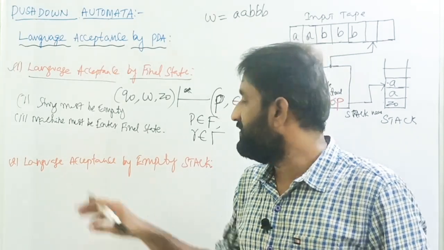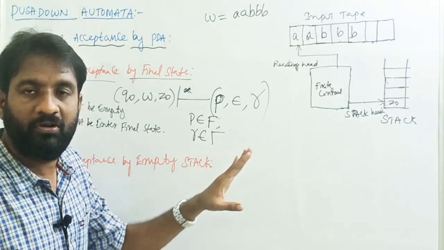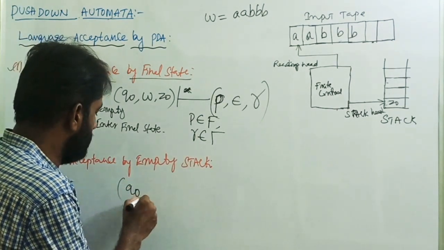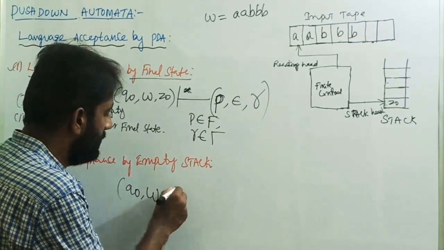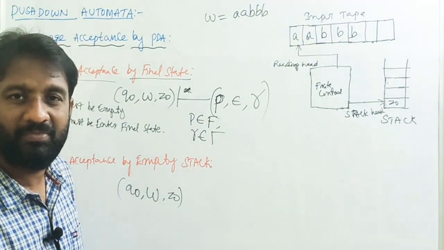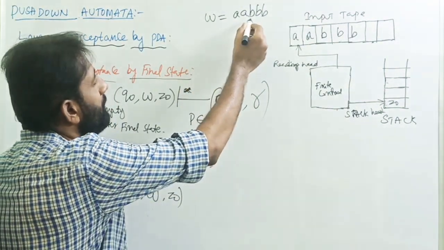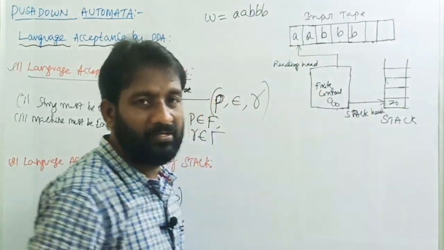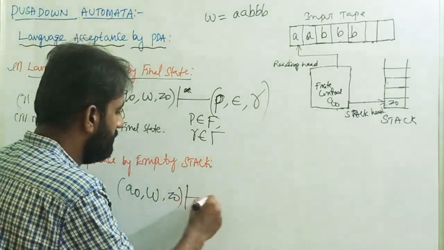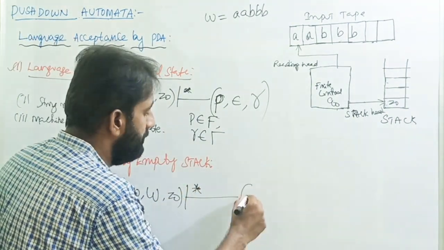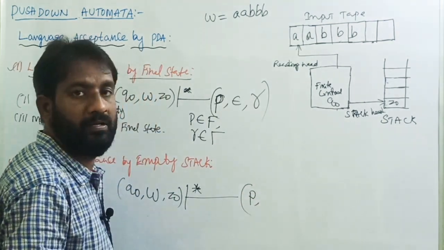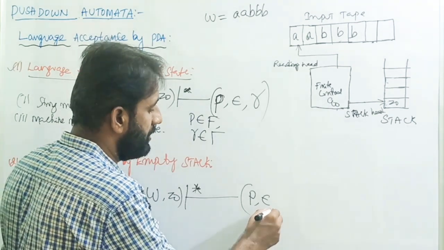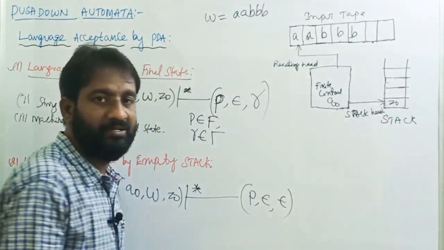Next, let's discuss language acceptance by empty stack. The initial configuration of any pushdown automata is state Q0, string W, and the bottom of the stack symbol, or initial stack symbol, Z0. So W equals aaabbb, the initial state is Q0, and the bottom of the stack is Z0. After doing many transitions, the machine stops at state P by consuming all input symbols, and there are no symbols in the stack.